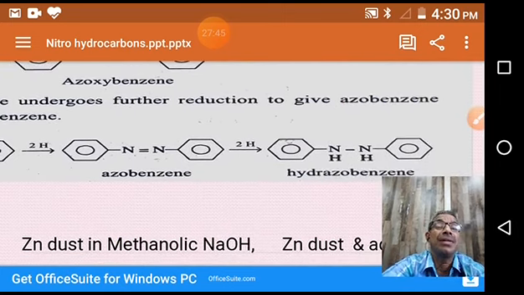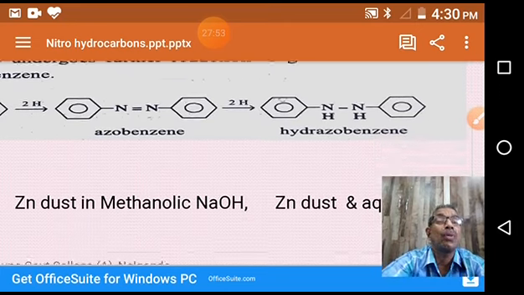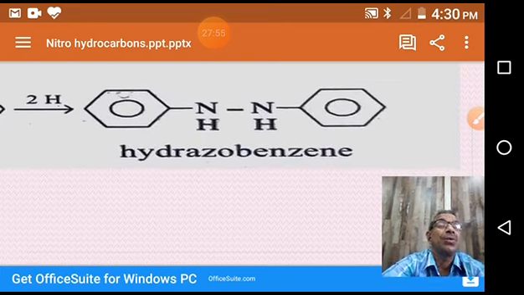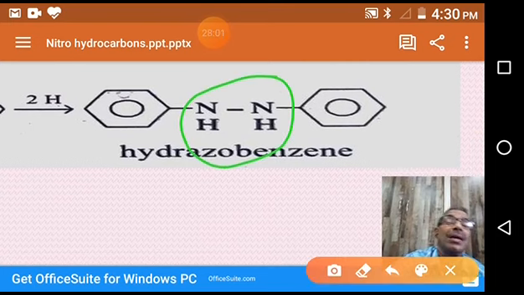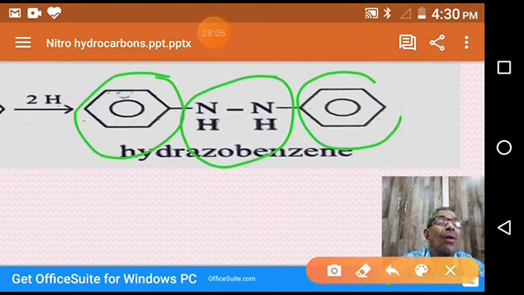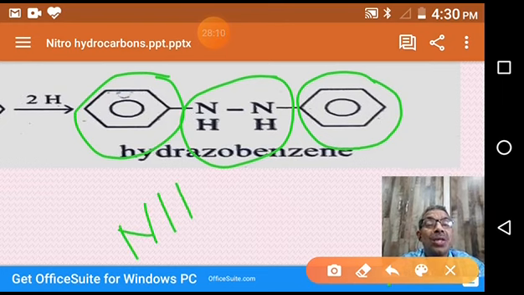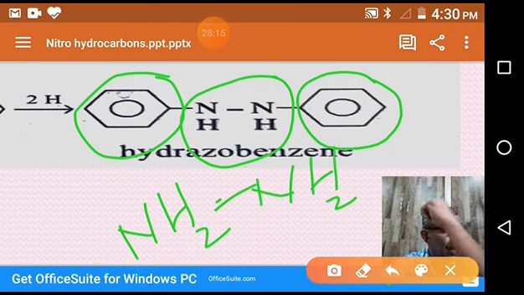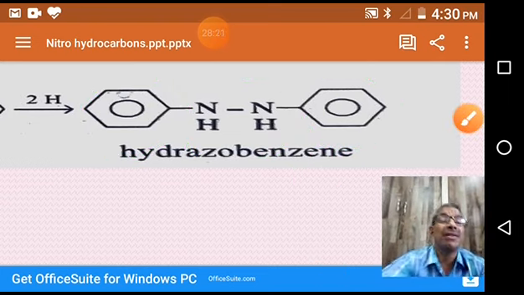So in this reaction, this is also unstable. Finally, under reduction, by adding two hydrogens to this azobenzene, we get hydrazobenzene. This is the hydrazo group. NH2-NH2 is hydrazine, we know that. In place of one hydrogen, one phenyl group; in place of another hydrogen, one more phenyl group. That's why it is called hydrazobenzene. We know NH2-NH2 is called hydrazine. So in this, two hydrogens are replaced by two phenyl groups. That's why we call it hydrazobenzene.